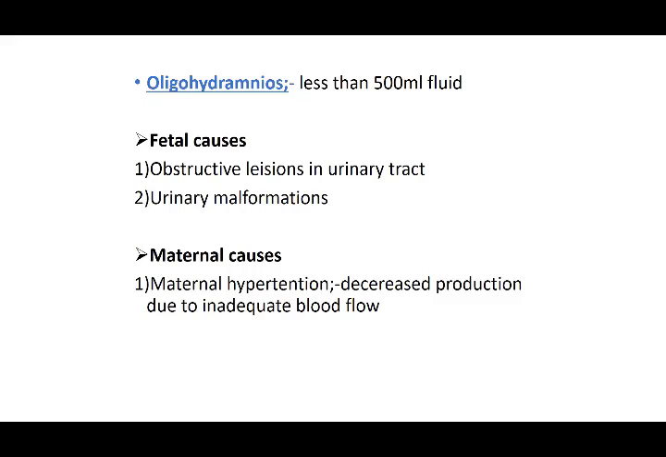In the maternal causes, such as maternal hypertension, the vessels become narrow, and there is a lack of tissue fluid that is going to pass out from the vessels. So there is decreased production due to inadequate blood flow when the vessels are narrow. That can lead to oligohydramnios, because, as we said, the blood vessels of the mother are one of the causes leading to the formation of the amniotic fluid.